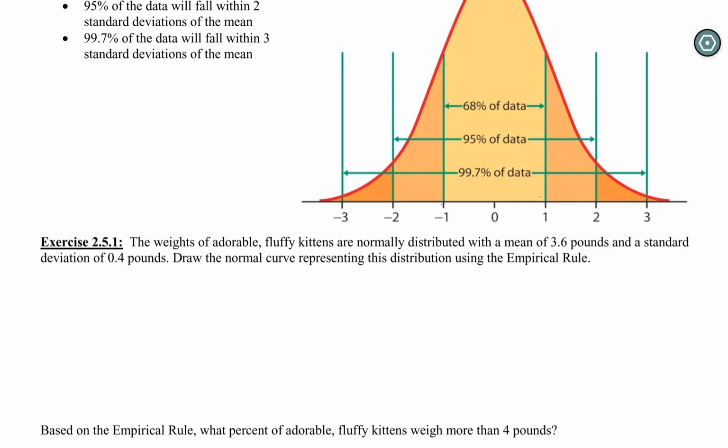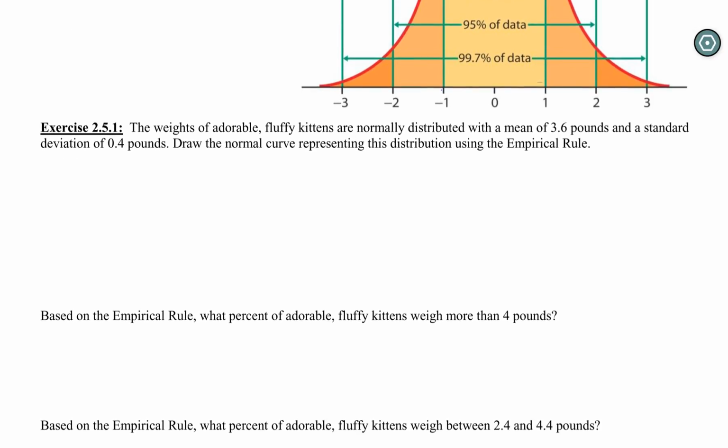So we're going to go ahead and use those rules to answer some questions about some kittens, because you guys know me and my love of cats. All right, so we've got weights of adorable fluffy kittens that are normally distributed. So they're telling us that it fits that nice bell curve with a mean of 3.6 and a standard deviation of 0.4. They want us to draw the normal curve representing this distribution using the empirical rule. So I'm going to make a really short squat normal curve just so I can fit it in.